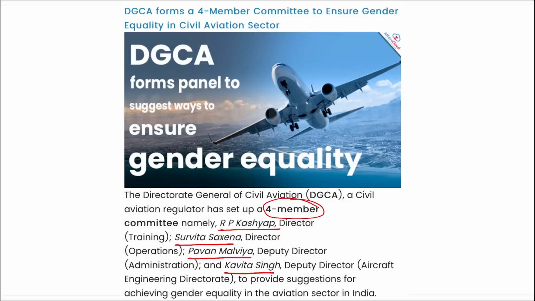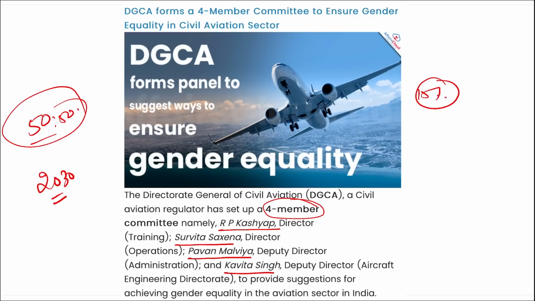See, the main objective here is of the government and the international civil aviation organizations to promote the participation of women and achieve an aspirational goal of 50-50 ratio, that is half women to men ratio by 2030. Still, India stands out with 50% of women pilots globally. This achievement is noteworthy, but the need for more progress is there, and for the same reason this committee was set up, right?